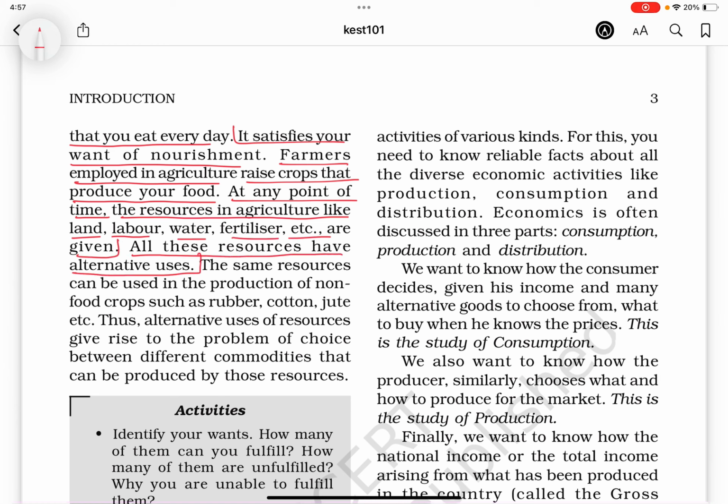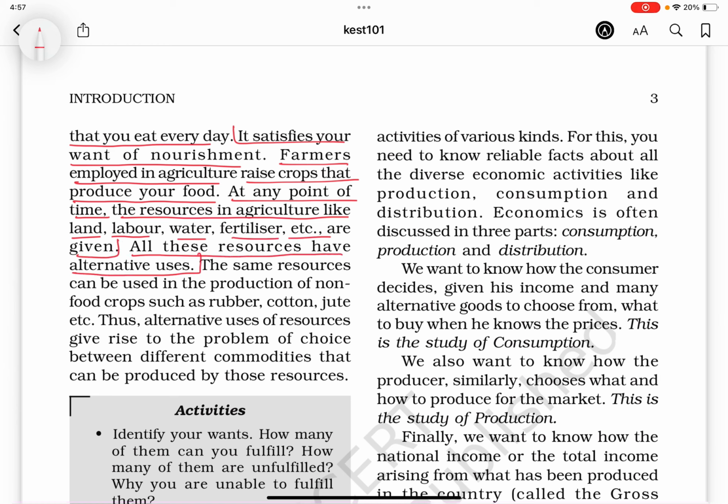If you thought about it, you might have realized that economics involves the study of men engaged in economic activities of various kinds. For this, you need to know reliable facts about all the diverse economic activities like production, consumption, and distribution. Economics is often discussed in three parts: consumption, production, and distribution.